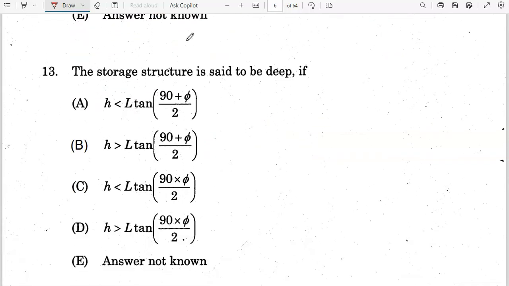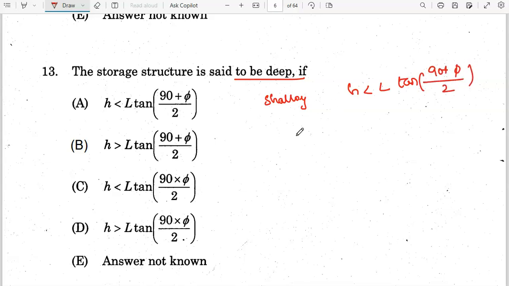Next question. The storage structure is said to be deep. So here H denotes the depth of the storage and L denotes the length or breadth of the storage structure. For shallow bin, H is less than L tan of 90 plus phi divided by 2. It is said to be shallow bin, and for deep bin H is greater. Okay, depth of storage structure is greater than L tan of 90 plus phi divided by 2. So this is for shallow and deep. Here we want to find the deep bin. The correct option is option B, H tends to L tan of 90 plus phi divided by 2.